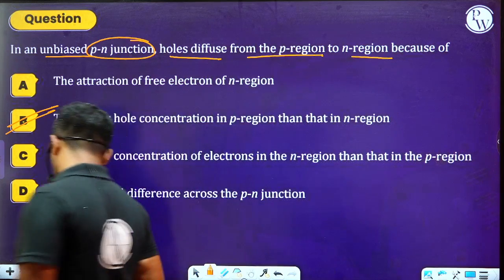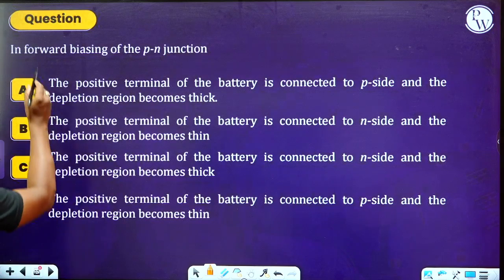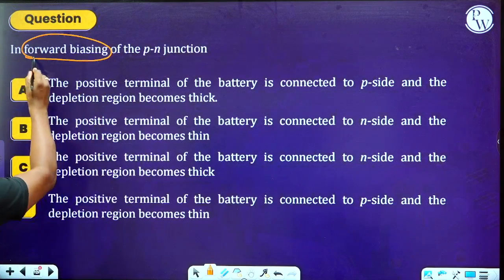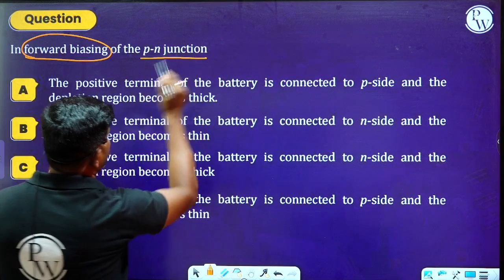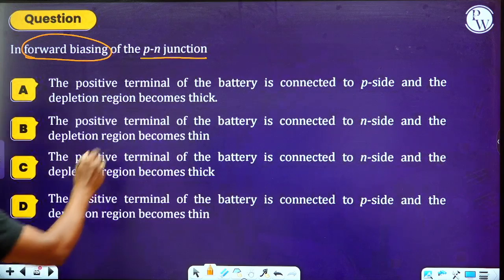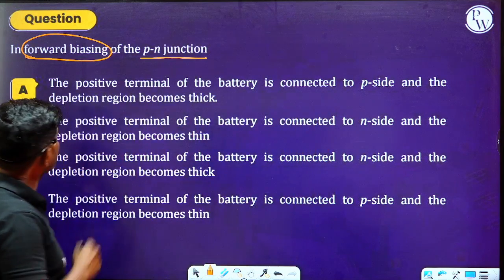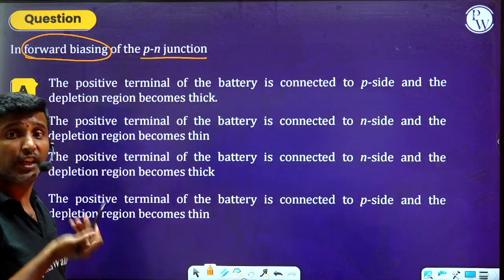So move on to the next one, what they are saying to us. Please read this question here. In forward biasing of the PN junction, what is the exact answer? We can say here, positive terminal of the battery is connected to P side and depletion region becomes thick, they are saying.